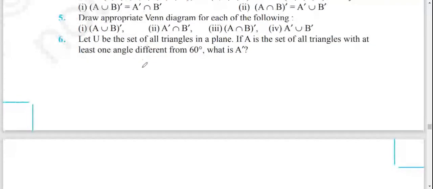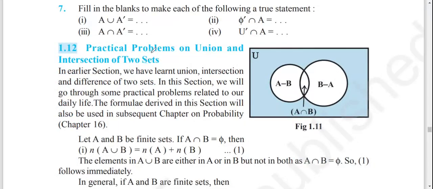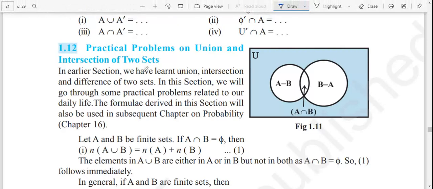So now this was the intersection of sets. Now we have practical problems on union and intersection of sets. Let us do it in part 4 then.